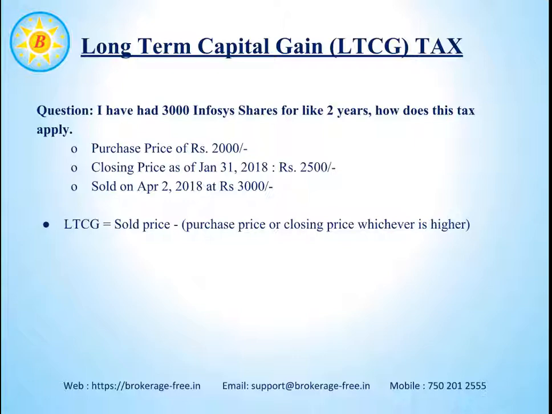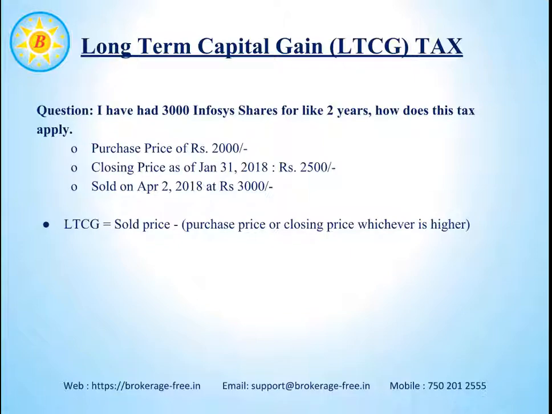Which is 1,000. However, the government has set a base period, January 31st, 2018. So the price that we should take into consideration for calculating long-term capital gains is either the purchase price or the closing price of a particular share or mutual fund as of January 31st, 2018, whichever is higher.